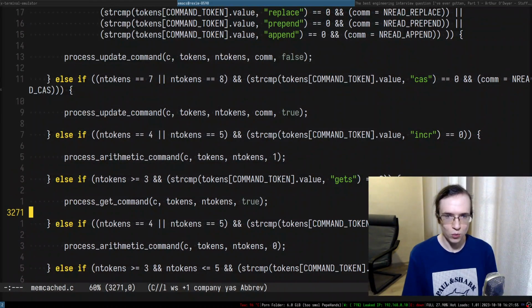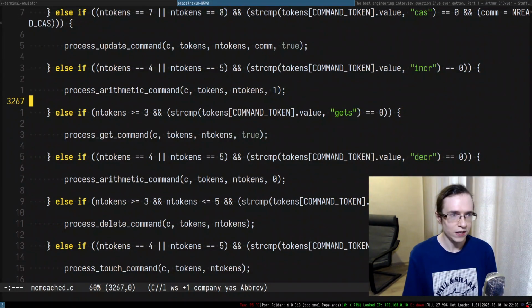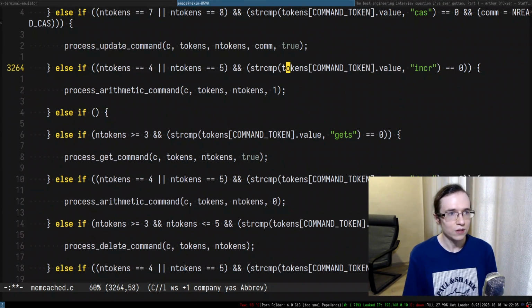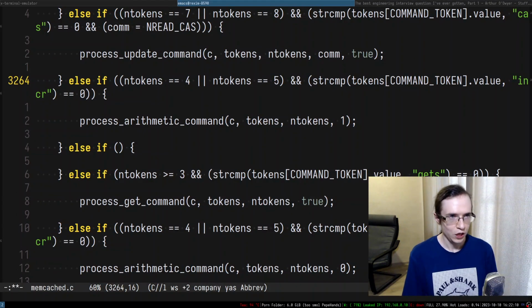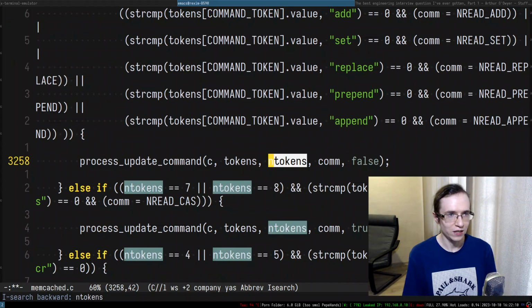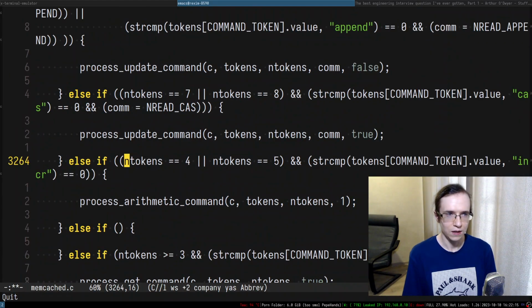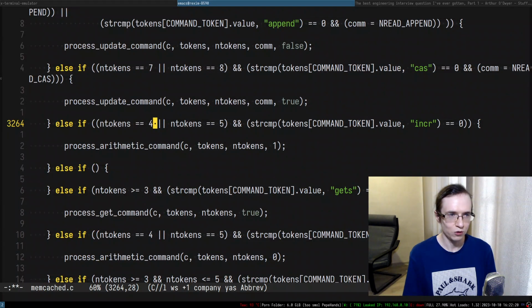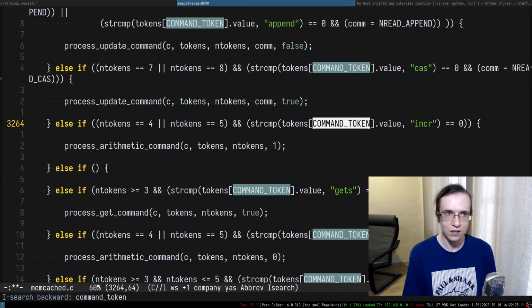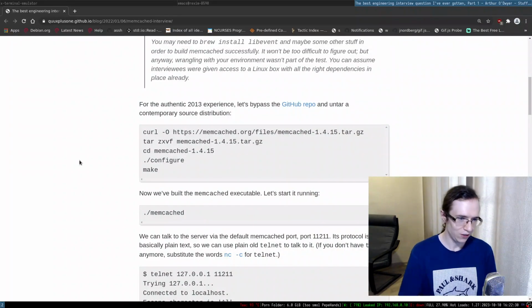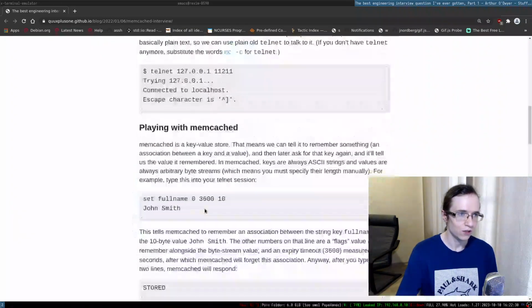To be fair, we can already try to extend this entire thing and add some stuff. So we have ntokens. I suppose this is the amount of tokens that we have. You tokenize this entire thing, and if the amount of tokens is 4 and 5, and the command token specifically equals incr, we have to do that. But why does incr have so many tokens? I do not quite understand.